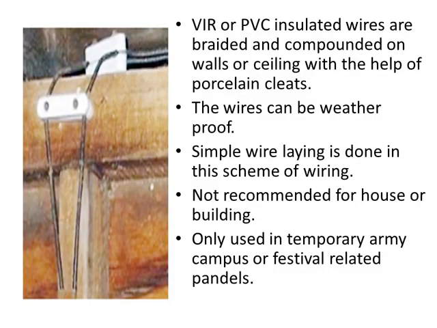So vulcanized Indian rubber or polyvinyl chloride insulated wires are braided and compounded on walls or ceiling with the help of porcelain cleats. First of all, cleats are fixed on the wall at particular intervals, 10 centimeter or 15 centimeter. Then wires are drawn through the grooves. Wires can be weatherproof. It is the simplest laying system.